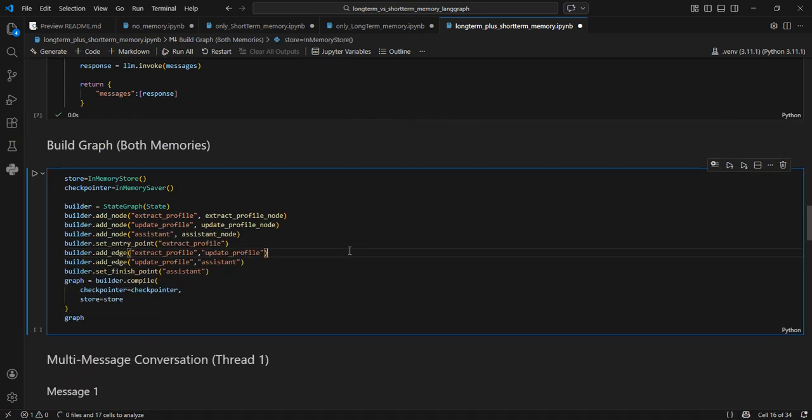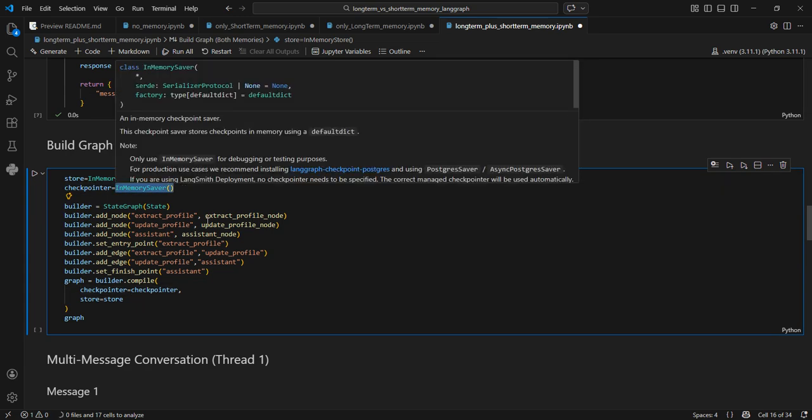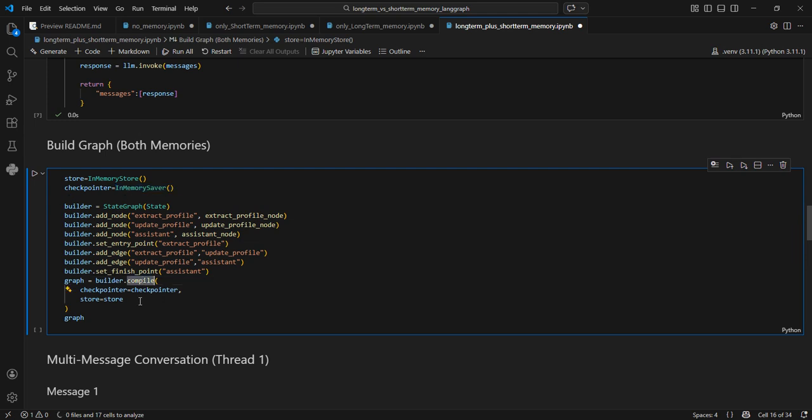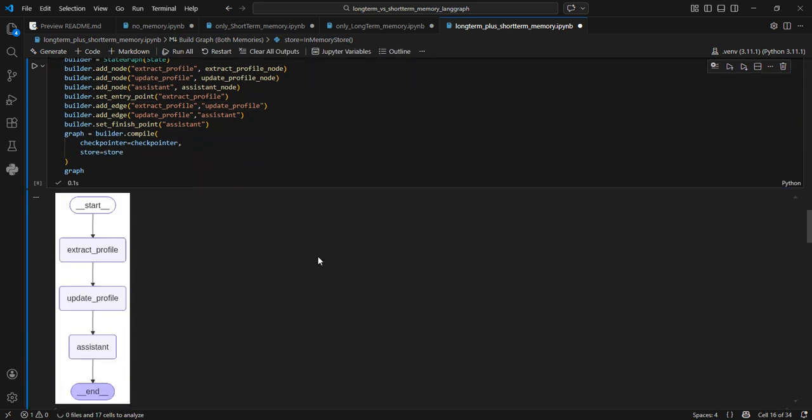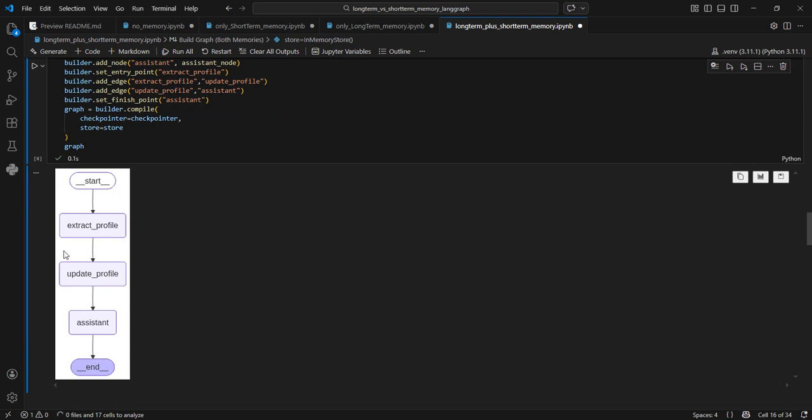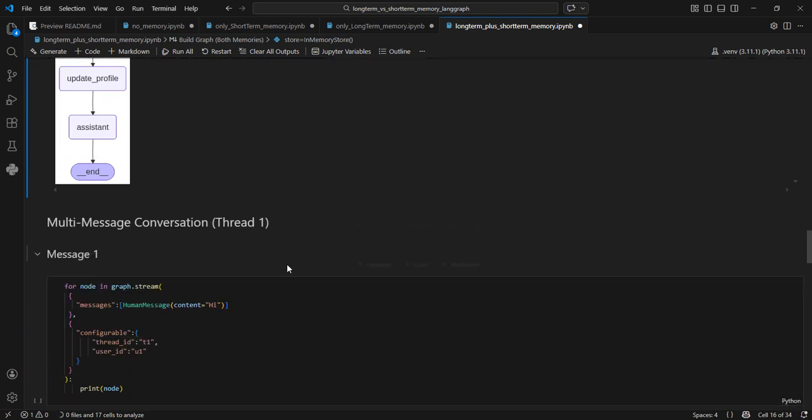So this is also exactly the same. The only difference is that we have set up a store also, which is an in-memory store, and we have set up a checkpointer also, which is using an in-memory saver. And when we compile it, we send both these. This is for short-term memory. This is for long-term memory. We send both. Okay, so both will be set up and both will be used properly. Otherwise, the graph looks exactly the same as long-term memory.